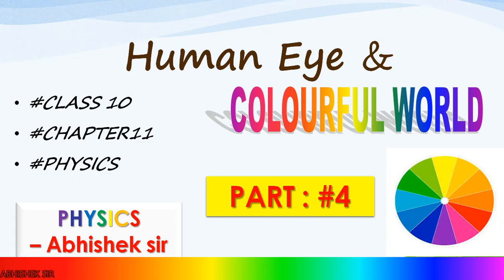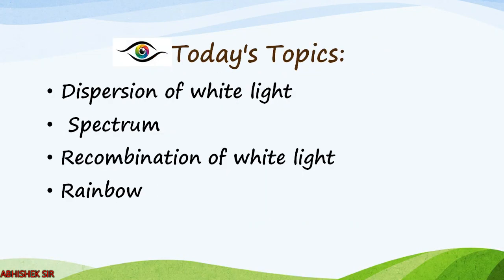Now, before we start the main content, let us see what are the topics which are discussed. So in this short video, we are discussing a very important phenomenon, that is called dispersion of white light. Based on that, we will study what is known as spectrum.